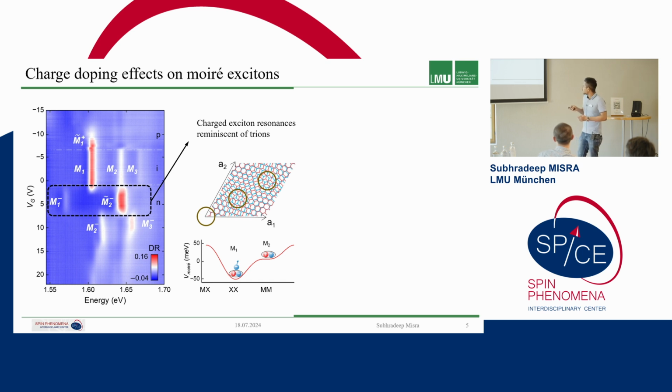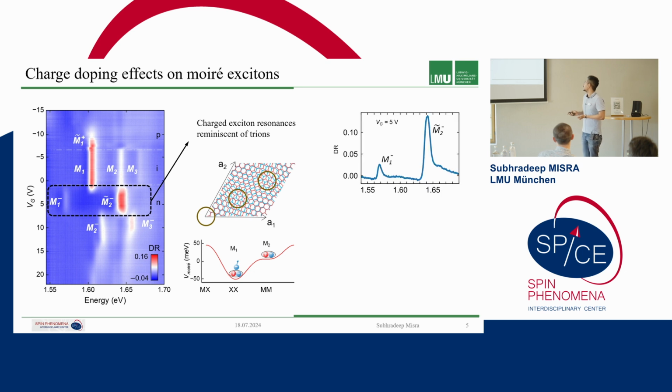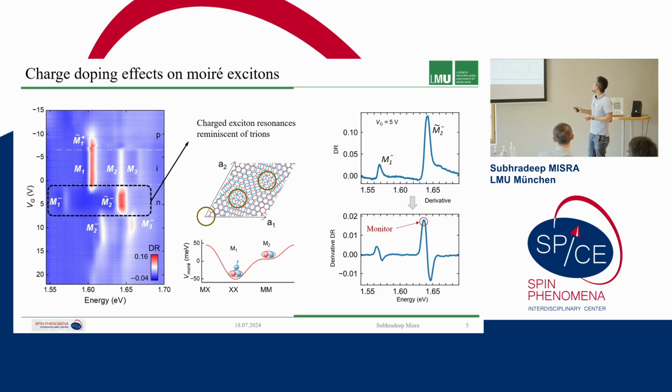And this XX site, where two chalcogen atoms are immediately close together, there we have the M1 excitons, and from this MM site, where one metal is on top of another metal, we have this M2 exciton. And then if we look at the DR spectra in the n doped regime here, we would see these two excitons, and if we take a derivative, we have a large contrast of it.